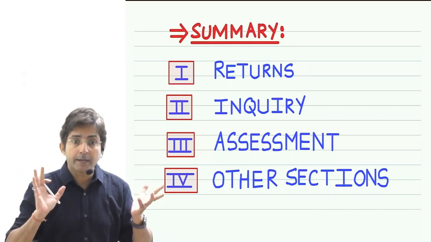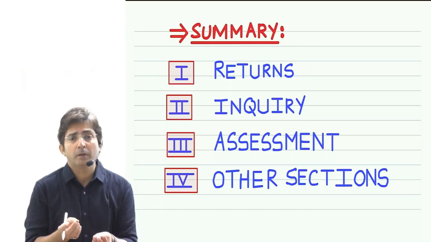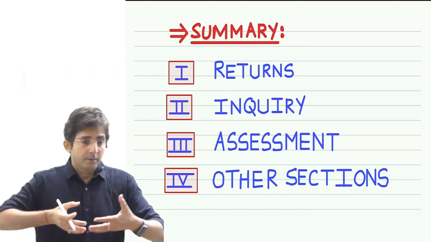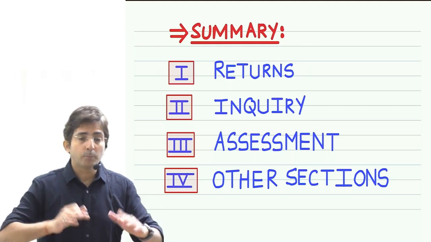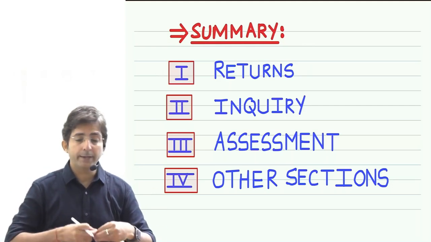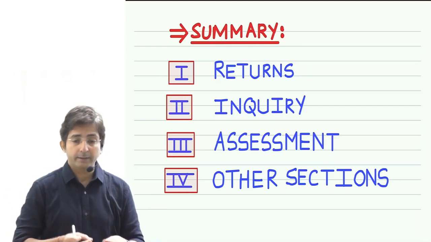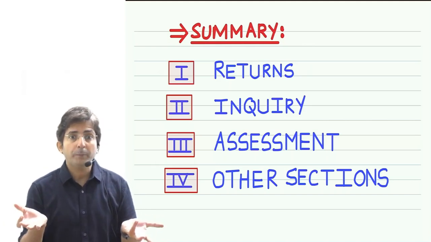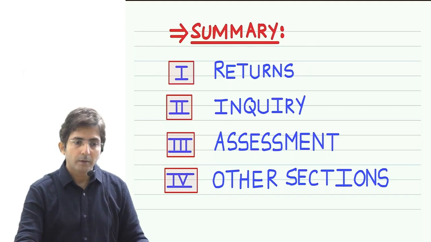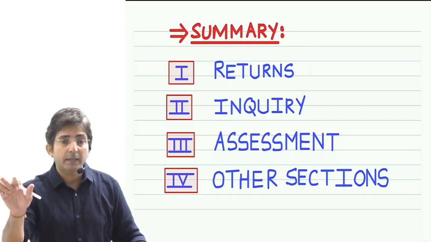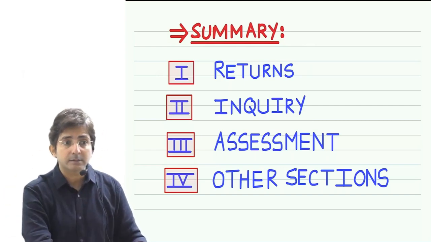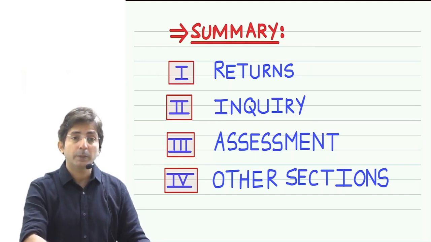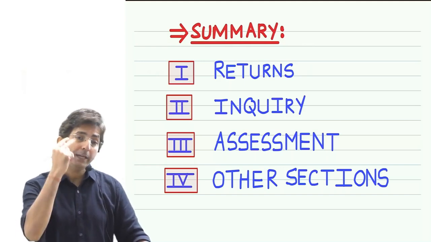It looks like a charitable trust. They are so good people. They are doing some relief for the poor. They are providing free education. They are providing old age homes. They are providing hostels for children, etc. So you feel they are good people. Okay, they are good people. But sometimes in the name of charity, you are doing all bad activities. That's why income tax people think, we want to keep an eye on charitable trusts also.